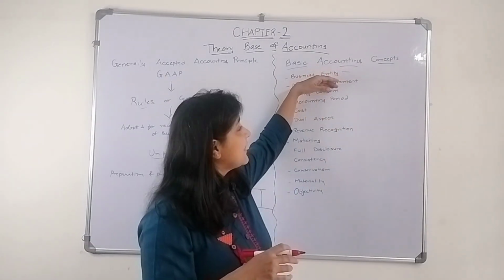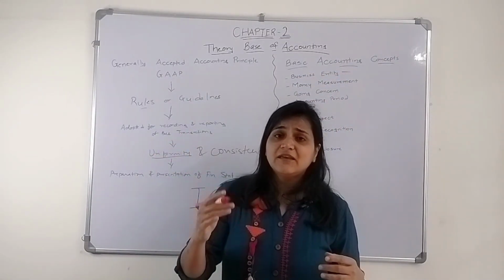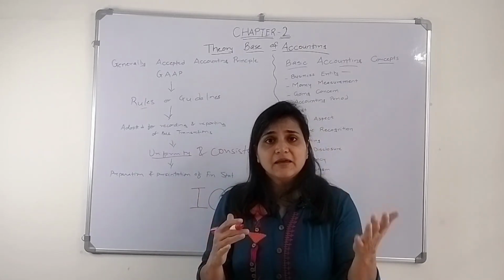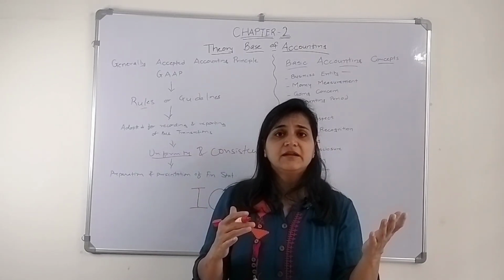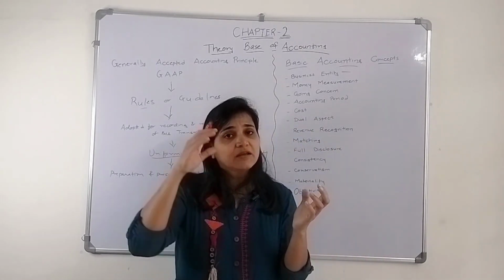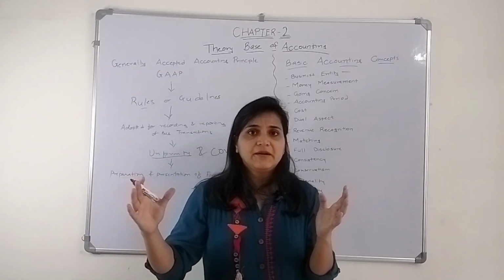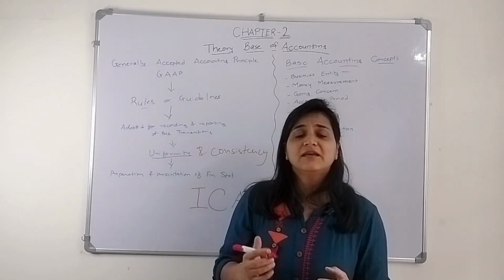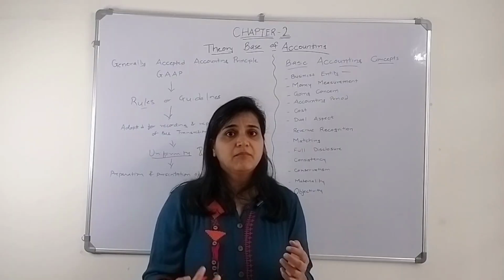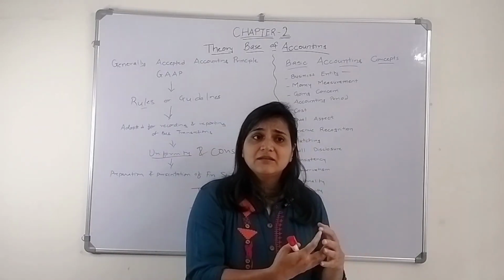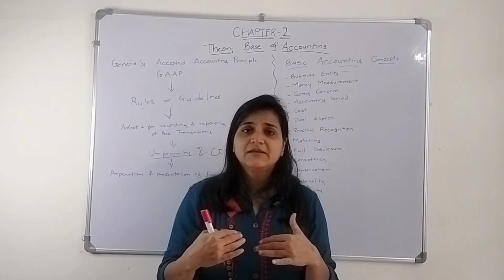That is why we say the capital is a liability for the firm, for the entity, for the organization, because the owner is considered a separate legal entity. When he withdraws a certain amount, that drawing is reduced from his capital.